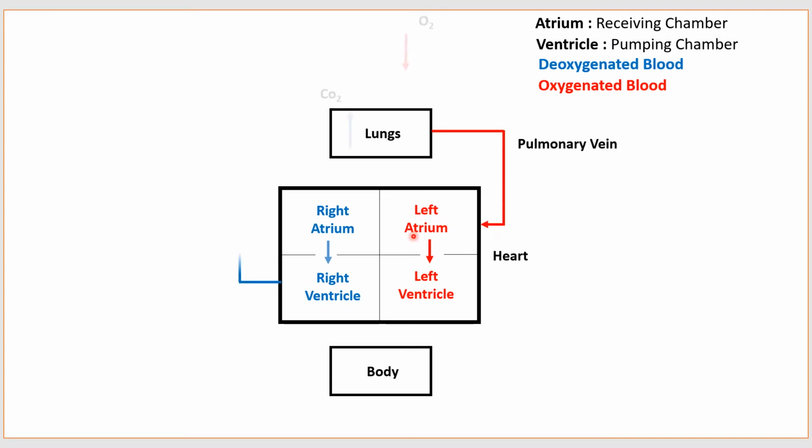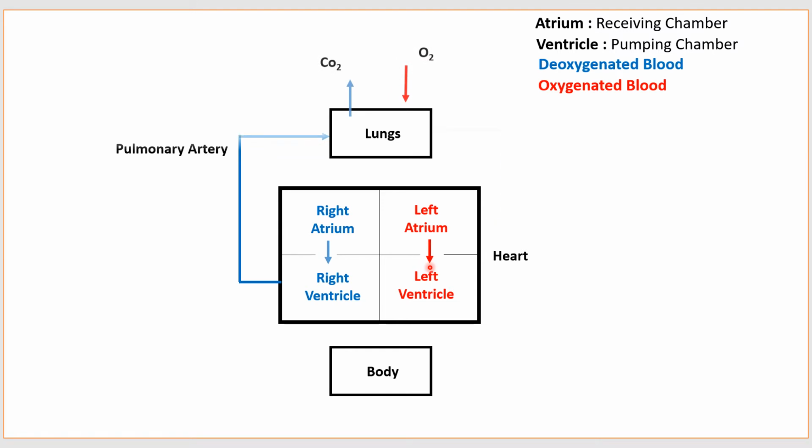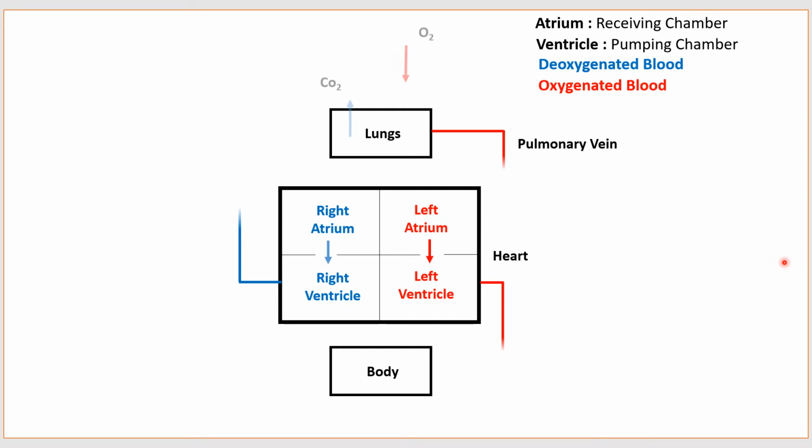Now from the left atrium, the oxygenated blood comes to the left ventricle. From this onward, the systemic circulation starts. The artery carries this oxygenated blood from the left ventricle to body parts. The body uses this oxygenated blood and it now becomes deoxygenated.